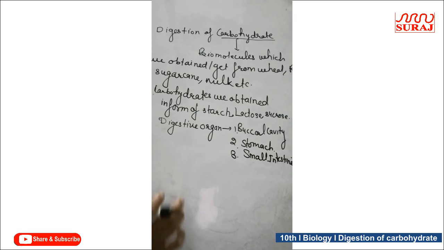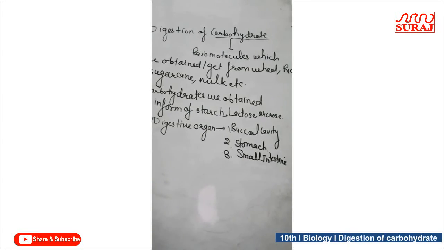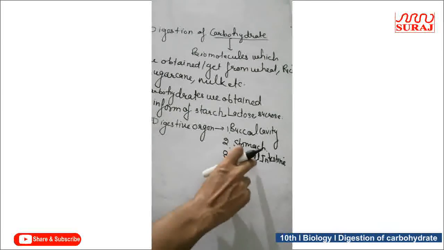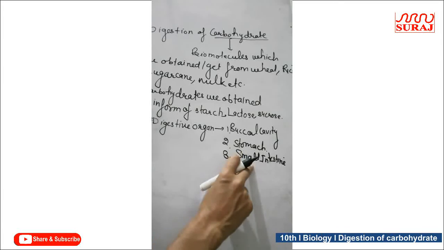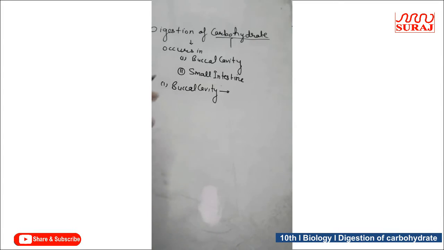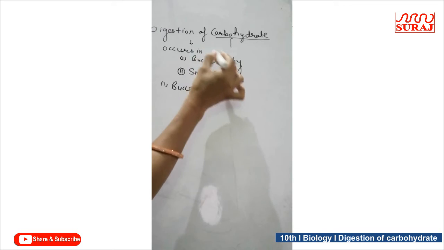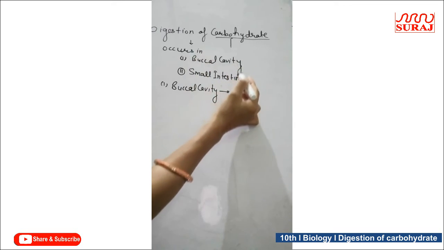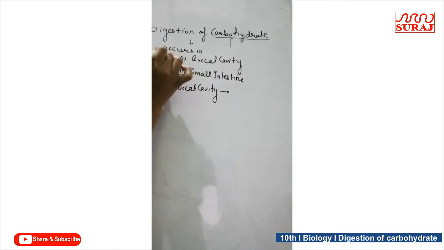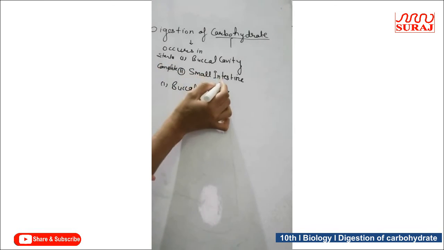The digestion starts from the buccal cavity and final digestion finishes in the small intestine. Digestion of carbohydrates occurs in the buccal cavity and small intestine. It starts in the buccal cavity and complete digestion occurs in the small intestine.